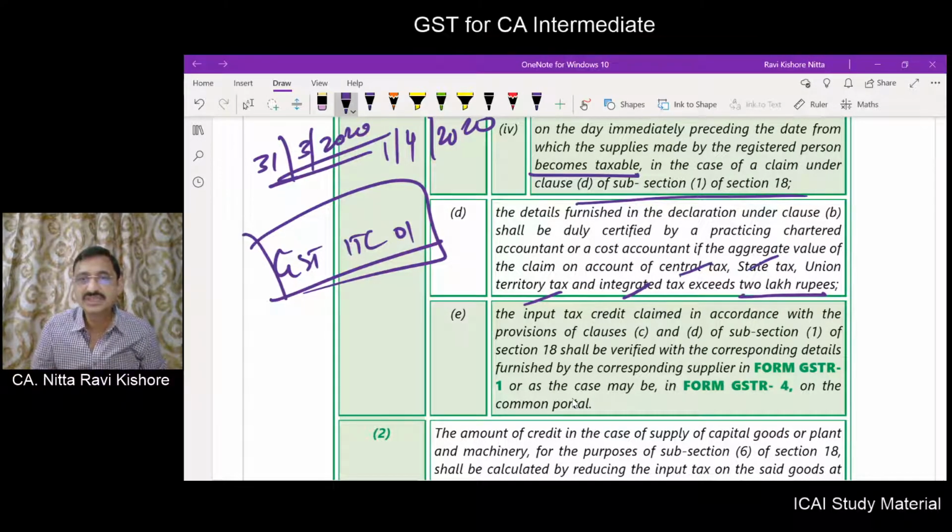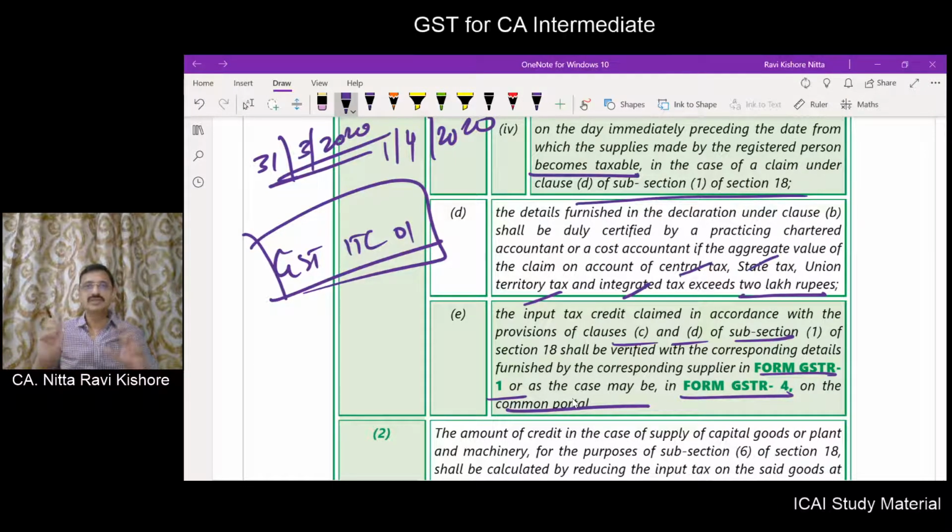The input has been claimed in accordance with C, D of subsection 1, means the composition becoming regular or the exempt becoming taxable. It shall be verified with the corresponding details furnished by the supplier in form GSTR 1 or GSTR 4 on the common portal.